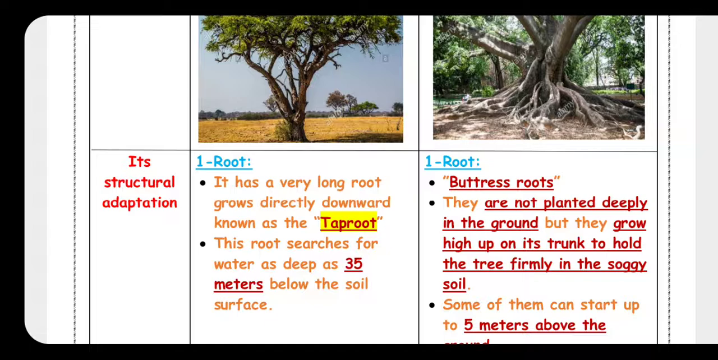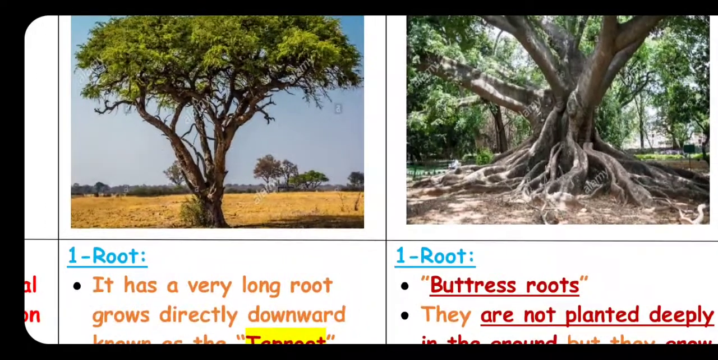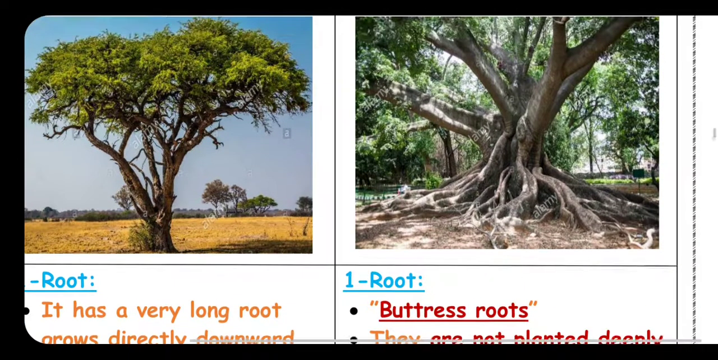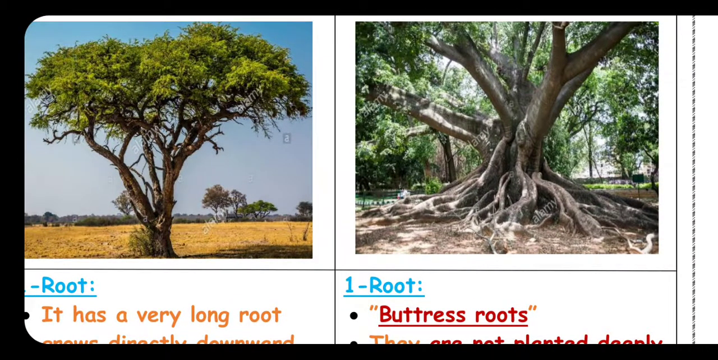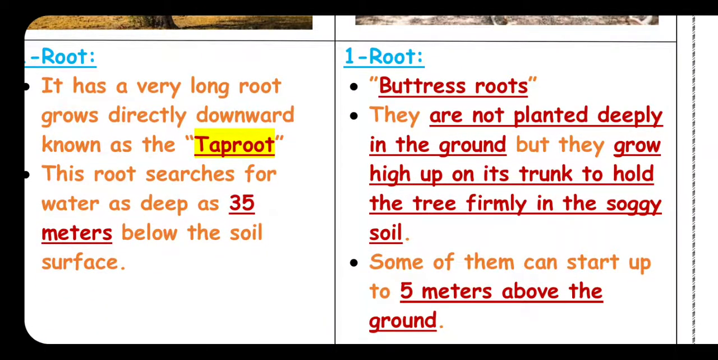Why? Because they are not planted deeply in the ground, but they grow high up on the trunk. Look at the roots here, growing high up with the trunk. Why? To fix the plant firmly in the soggy soil, because it's wet, muddy soil.